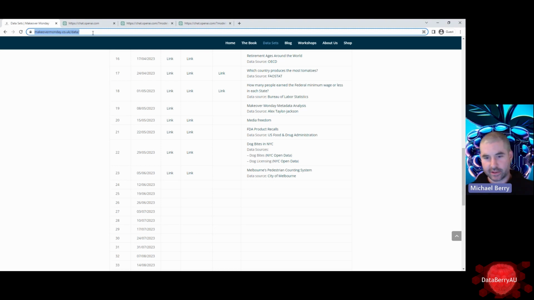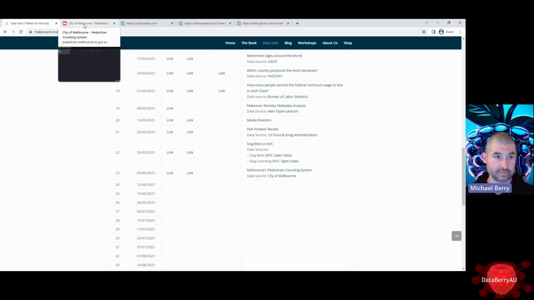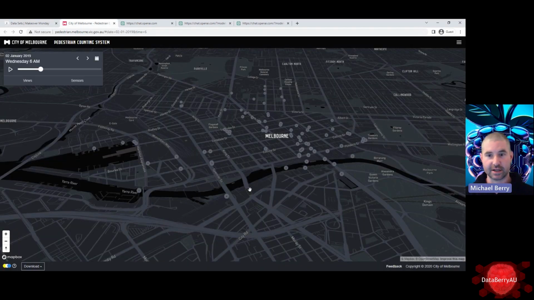makeovermonday.co.uk/data. And we're going to be looking at the newly released data set I've got up here. So this week they're looking at Melbourne's pedestrian counting system. I'm going to compare this in Power BI and then use ChatGPT and Python to visualize it. And we can see how that turns out.